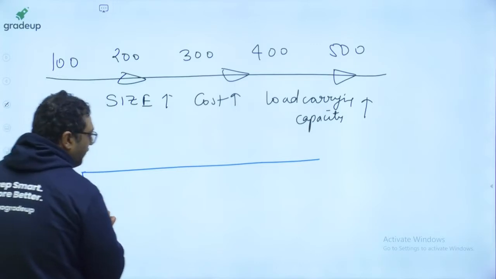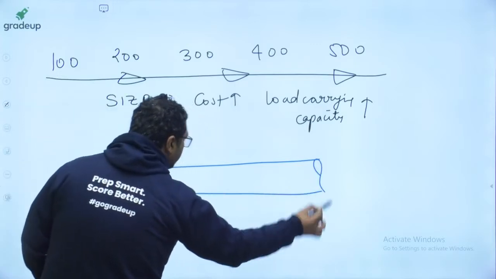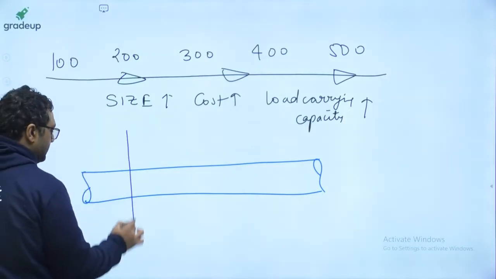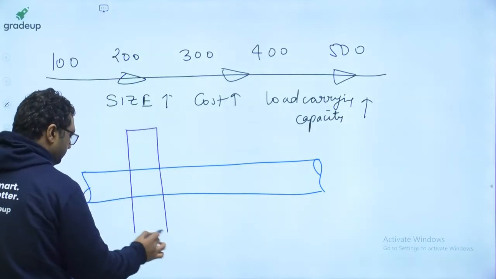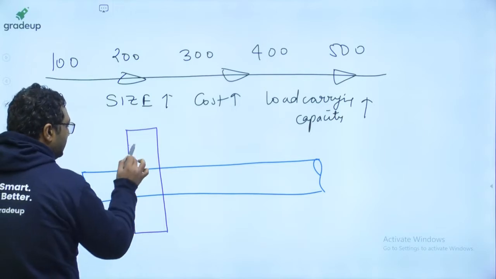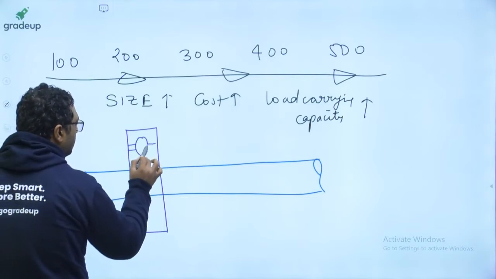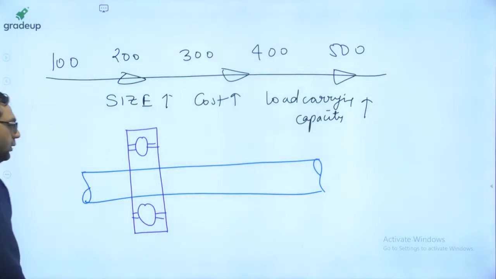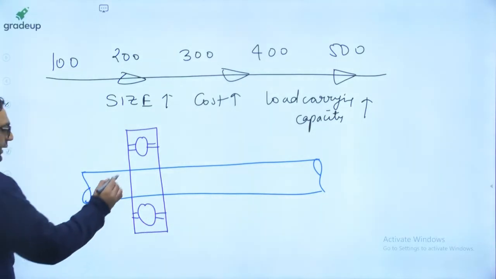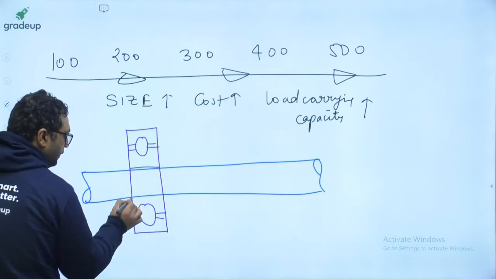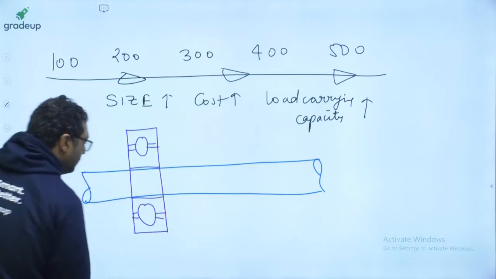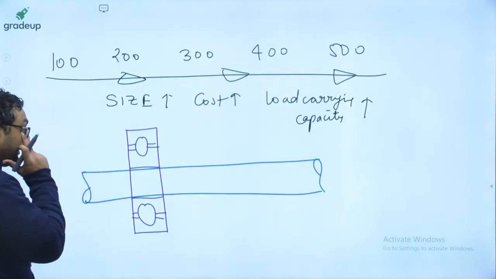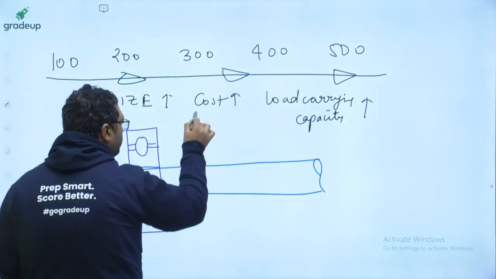If this is a shaft, I am going to make a bearing like this. This is the bearing, guys, and let us say I am making one more bearing.